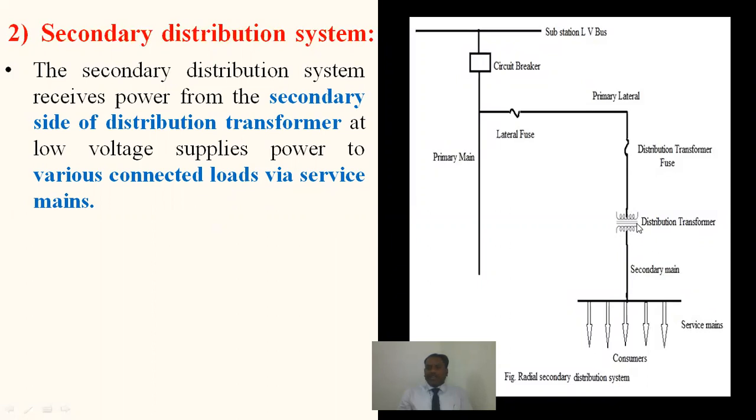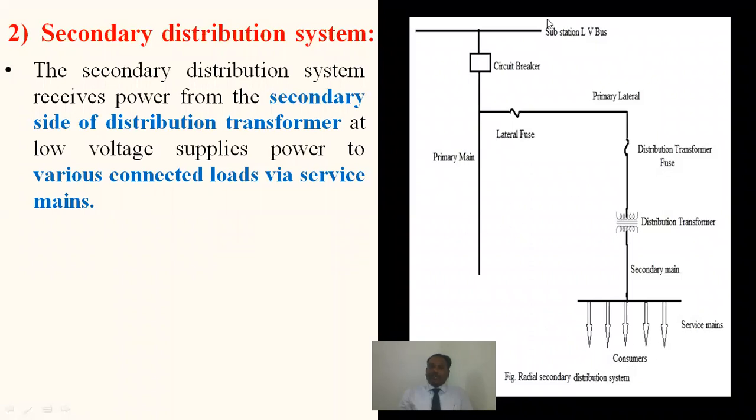So here onwards, the feeder which commences is known as the distributor. The distributor goes along the streets on the poles, and the wire which gives connection between the distributor and the consumer meter is known as the service main. From the service main onwards, there are a number of sub mains. So this is the ideology.